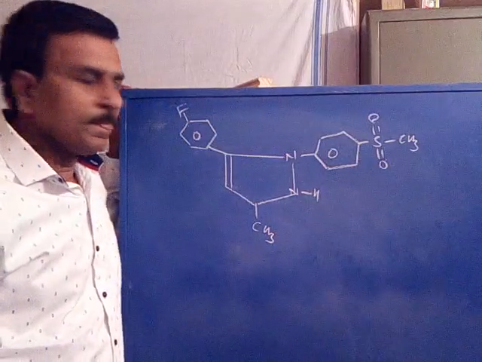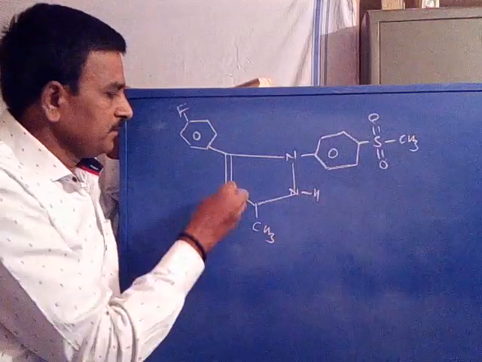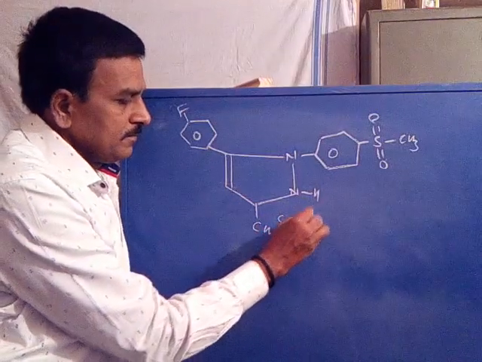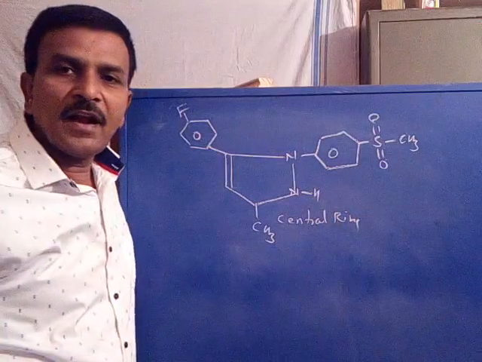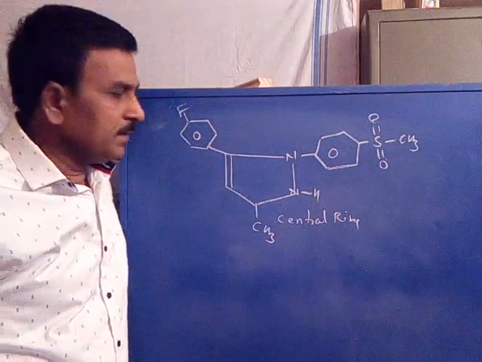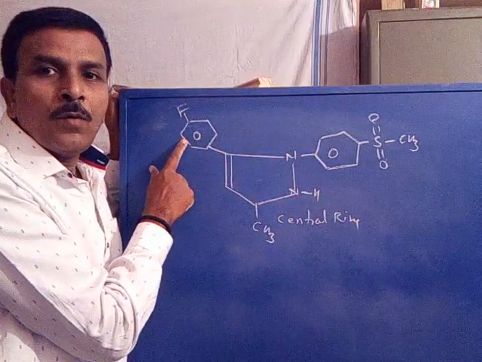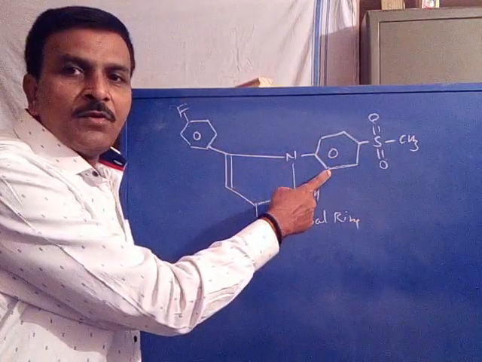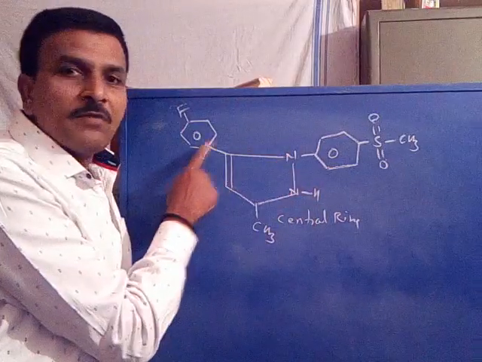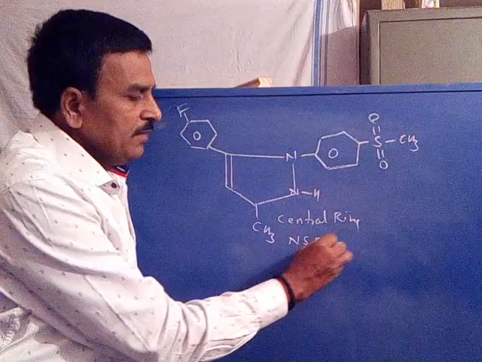Are you following? Now this is sulfonamide group. Now this is the central ring, a central ring attached by two aryl substituents. One is a 4-fluorophenyl ring. The other one is a sulfonamide group. Now at 1,2 position. This is a non-steroidal anti-inflammatory drug.